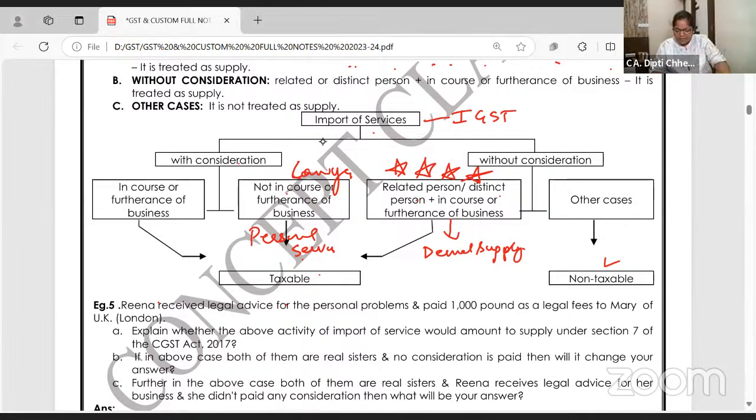I'm not paying consideration. So what they are saying, import of service, exam oriented, to remember, two pillars are there. Either consideration should be there or business should be there. With consideration, related to business or not, taxable. Without consideration, related to business, taxable. Without consideration, not related to business, not taxable.